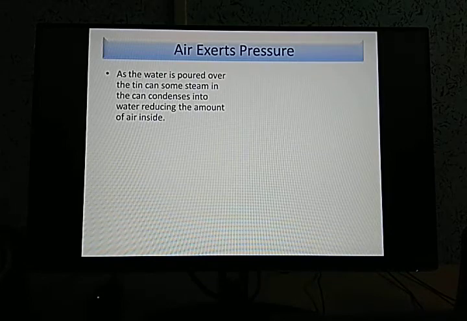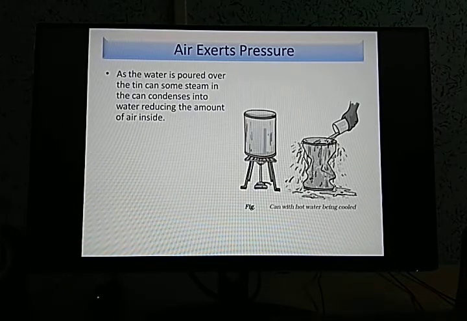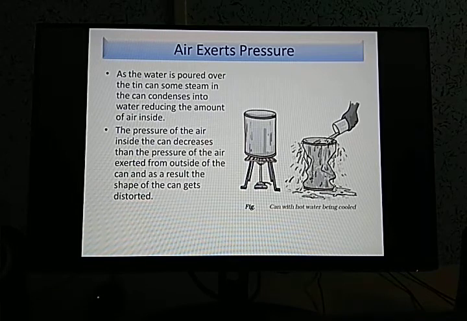So due to this steam coming out and then condensing back into water, this reduces the amount of air. Half it was air, right? So half of the air now reduces. The volume of air inside that tin can reduces. As a result, it will shrink and the shape gets distorted, like this. So the pressure of the air inside the can decreases and the pressure of the air exerted from outside the can is more. As a result, the shape of the can gets distorted.